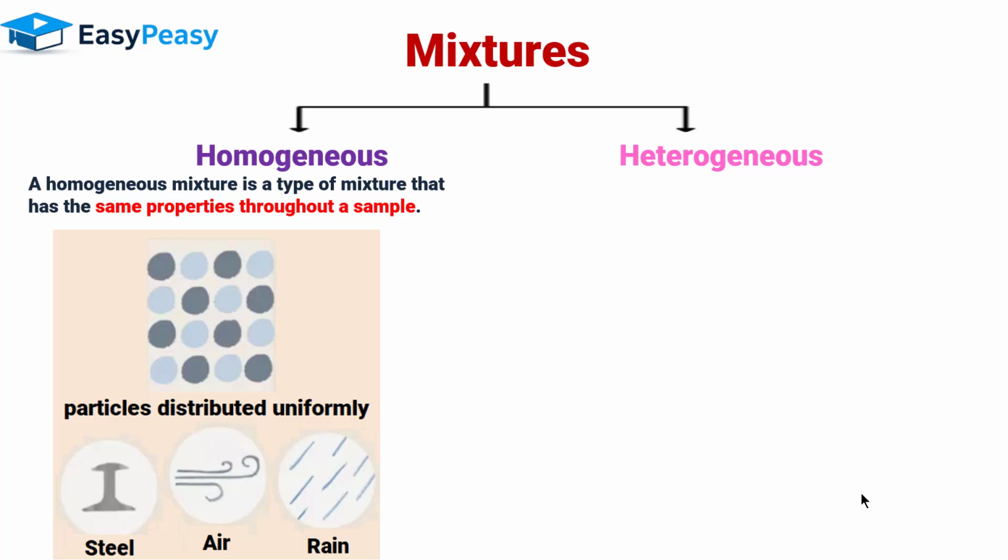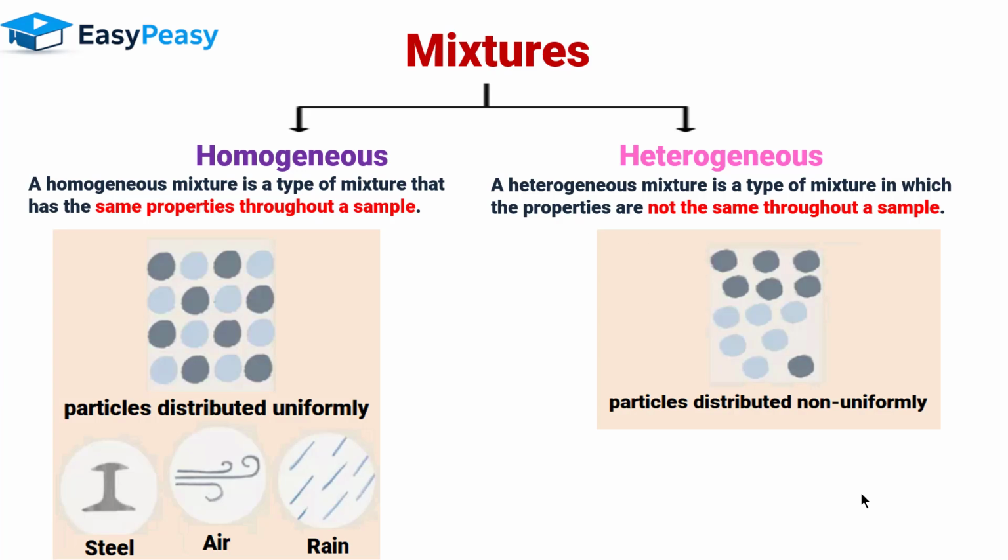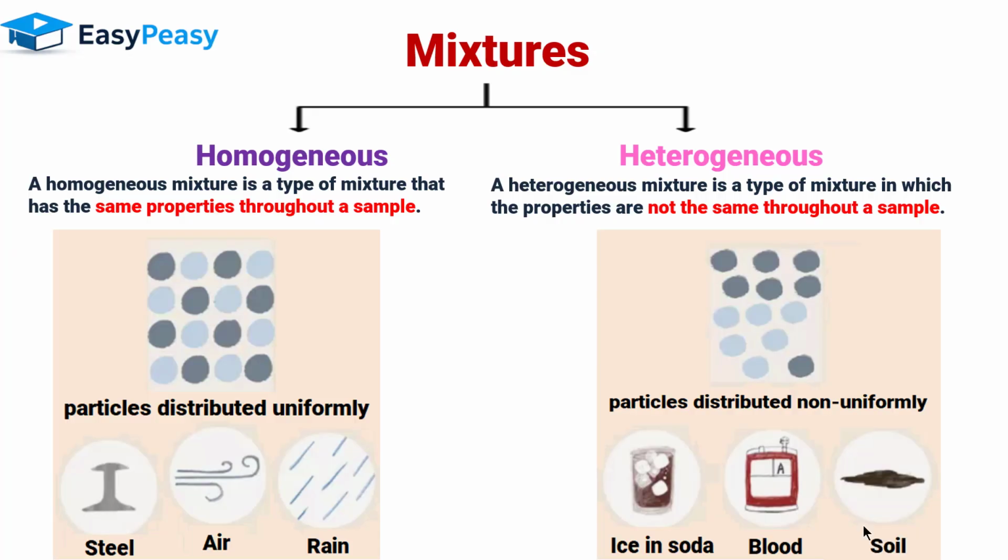The particles in all three examples are distributed uniformly. On the other hand, a heterogeneous mixture is a type of mixture in which the properties are not the same throughout the sample, and the particles are not uniformly distributed. Examples include ice in soda, blood, and soil.